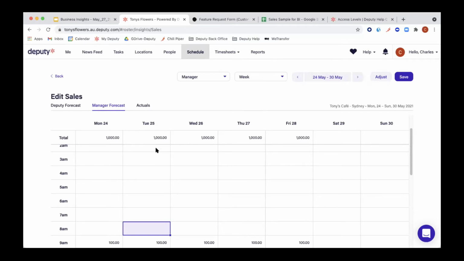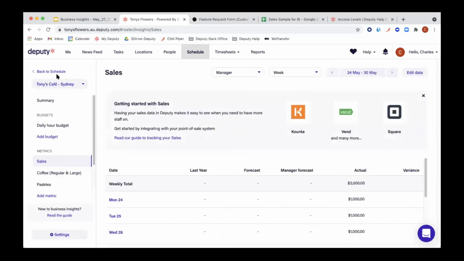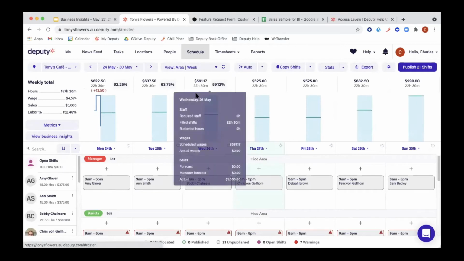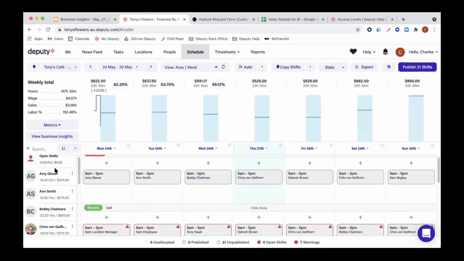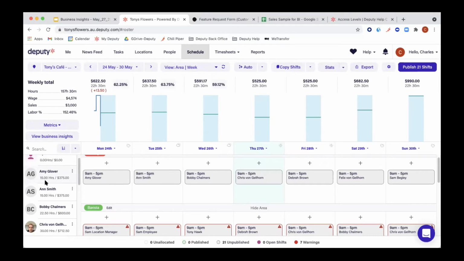Where can I see the employee costing panel and why do these numbers change during the week? That is a really good question that comes up all the time. So if we go back to the actual schedule, on the left side at the bottom, where you see the individual employees, you see there the hours and a dollar amount next to it. Now, there's a bit of explanation needed.